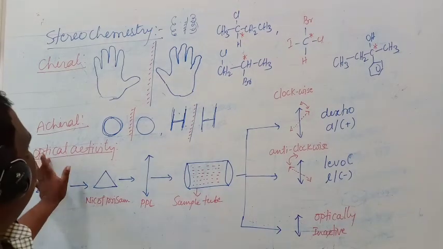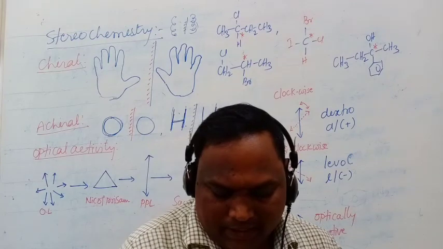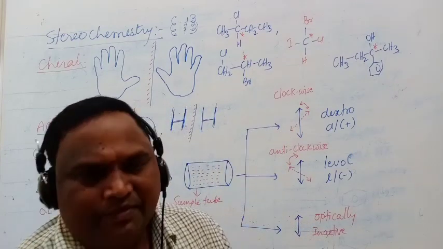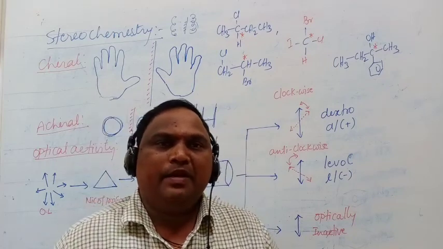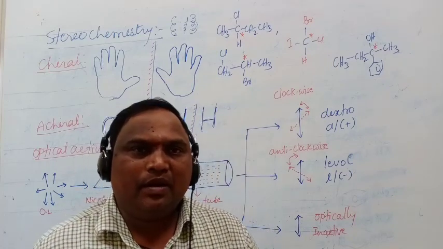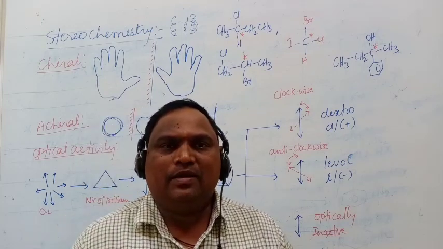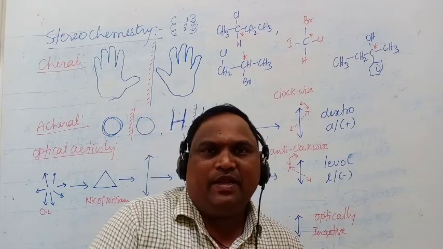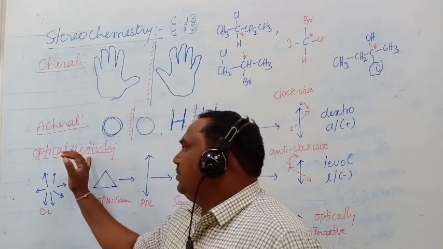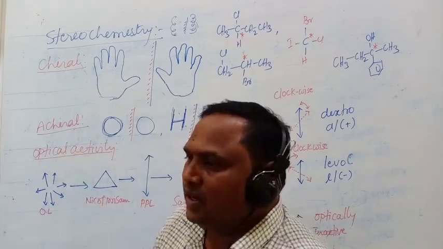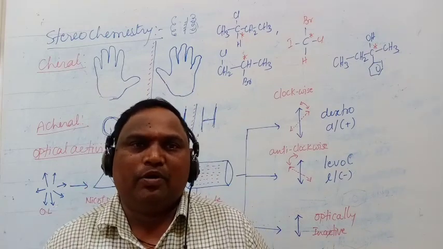Next definition is optical activity. Optical activity is the phenomenon of rotation of plane polarized light, either towards the left side or the right side. What I am saying is that the phenomenon of rotation of plane polarized light either towards the left side or right side is known as optical activity.